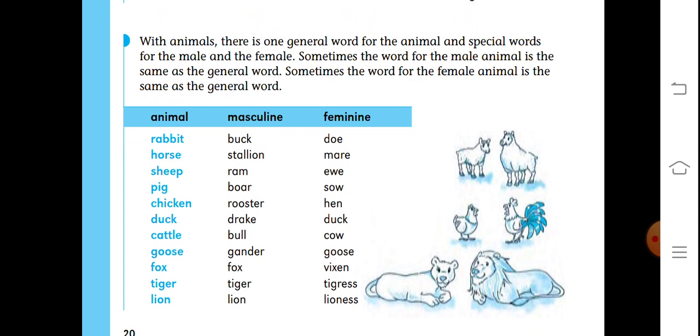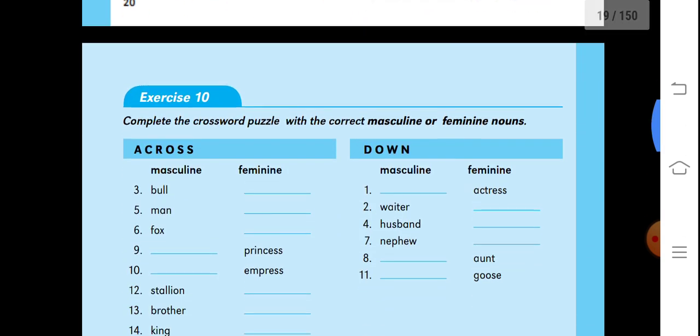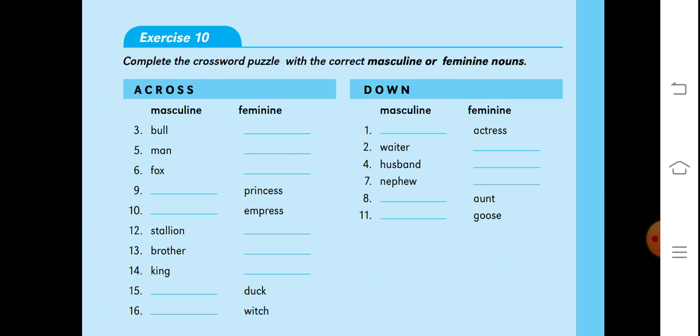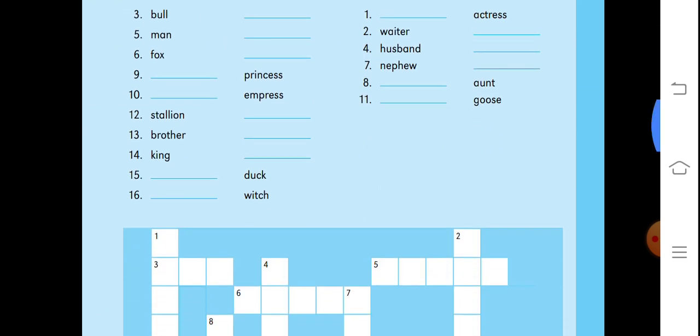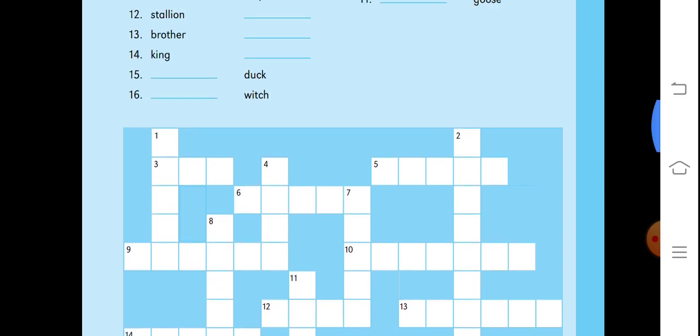So you have to use these masculine and feminine as per your requirement in your writing or speaking. Now this is the exercise which you have to complete. Complete the crossword puzzle with the correct masculine or feminine noun across or down. This is the puzzle which you have to complete.